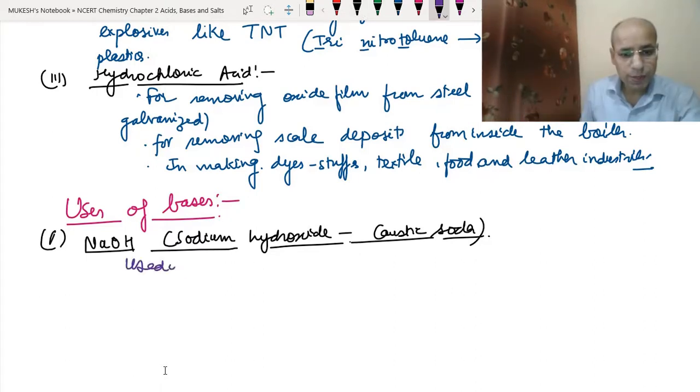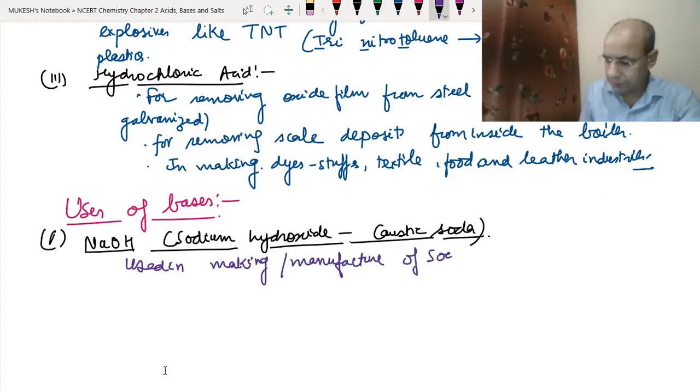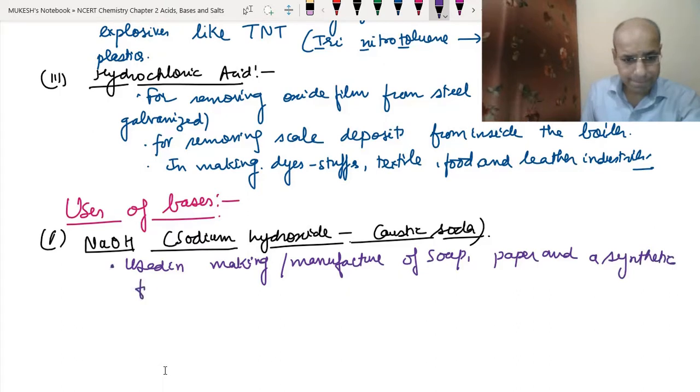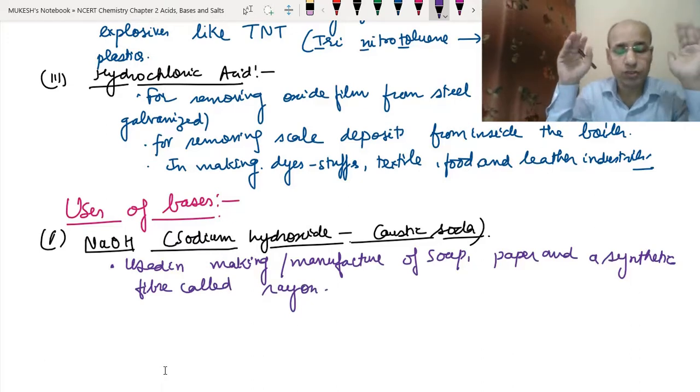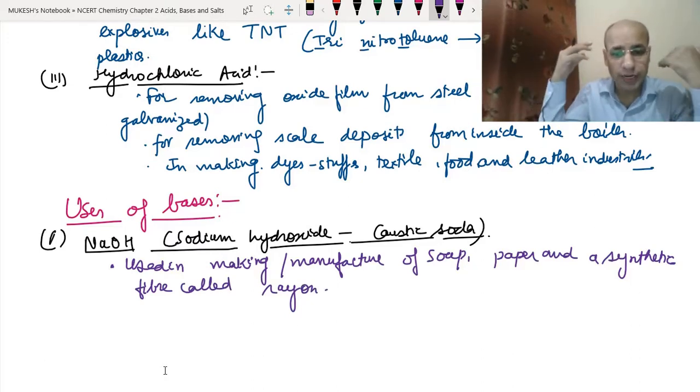It is used in the manufacture of soap, paper, and a synthetic fiber called rayon. Okay, this is the use of sodium hydroxide. There are so many uses. We are not writing all the uses here. We have written a few uses here.